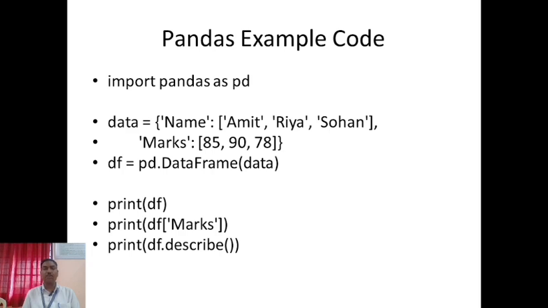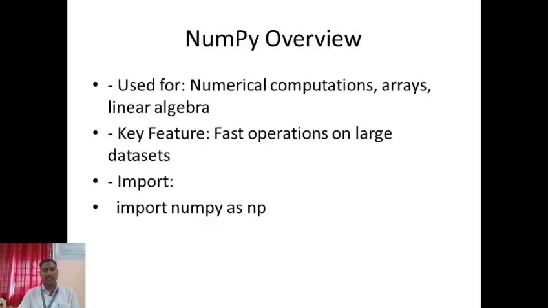A data frame is nothing but data shown in tabular form, which in our example has 2 columns. The first one is name and the second one is marks. After the df declaration, print df prints the data frame with all the names and marks. After this we can print df marks, only the marks column, and then df describe, a function already pre-written, which gives the important details of this data.